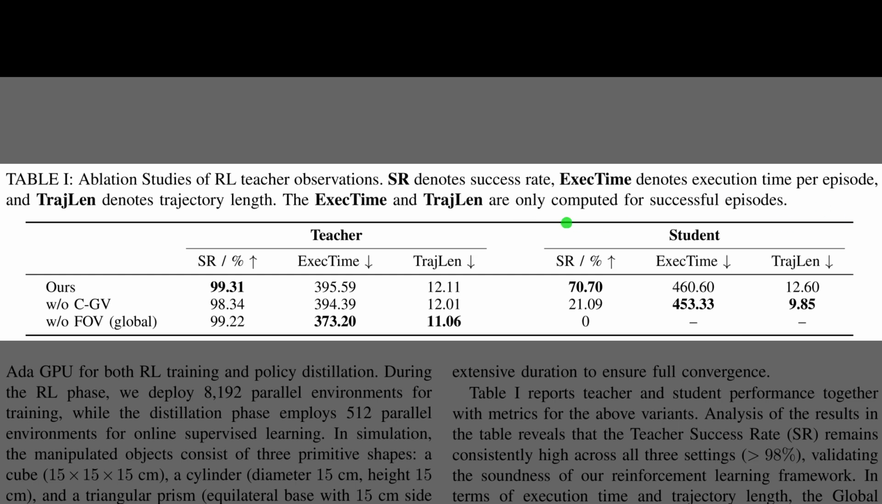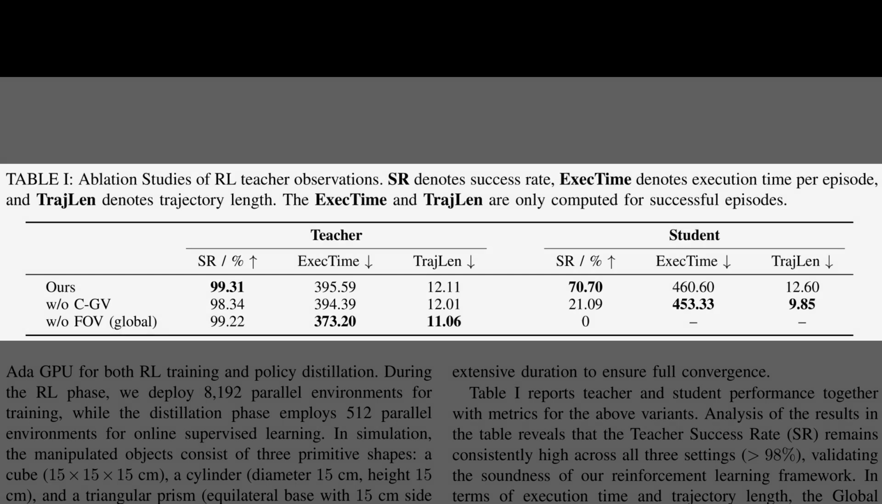But the student columns on the right reveal the catch. That global teacher produces a student with a 0% success rate, completely failing to transfer its skills. Meanwhile, the EgoPush student in the top row achieves about 71% success, confirming that a teacher must share the student's limitations to be effective.